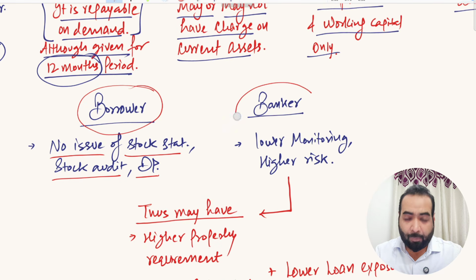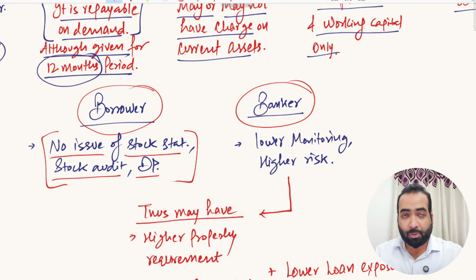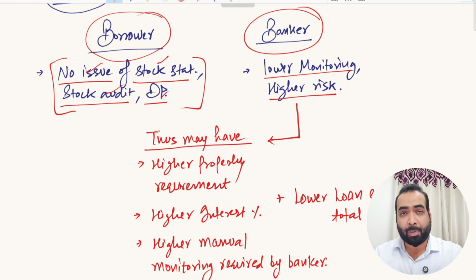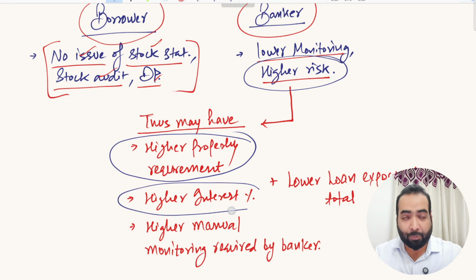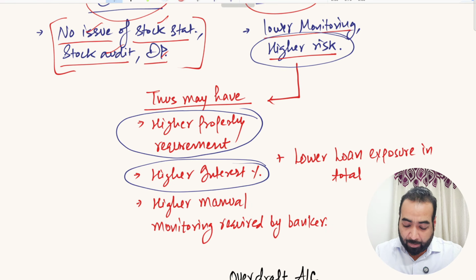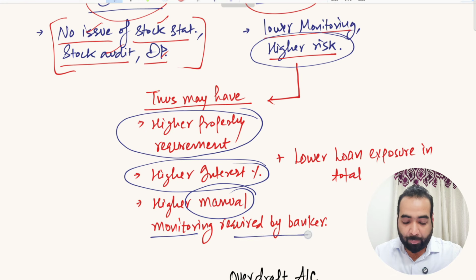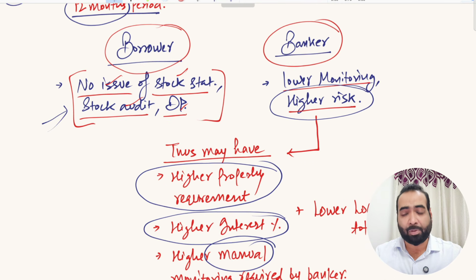But from the point of view of a banker, because these monitoring mechanisms are not there in this facility, this offering of overdraft limit is a bit riskier, is of higher risk to the bank, because there is lower monitoring involved in it, right? So lower monitoring, higher risk. So what are the repercussions for this? The bank, because bank is taking higher risk, the bank may ask you to submit higher property margin, higher property value. The bank may charge you higher rate of interest on this facility. The bank may have to do higher manual monitoring, because bank is not taking any of this information from you.